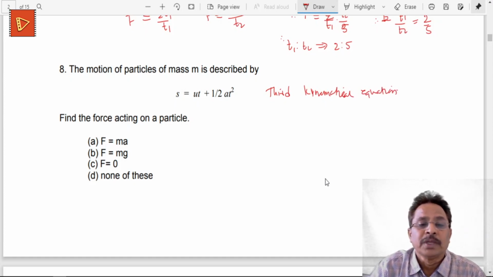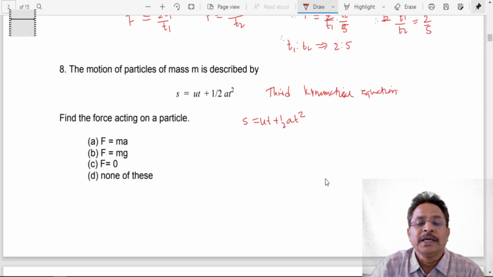Now here the motion of the particle of mass m is described by this. Find the force acting on the particle. Now we have to go for this force. So this s is equal to ut plus 1/2 at square. In this case this force is given by, okay, so this is acceleration, so whatever may be the force, this force is given by simply m into a.